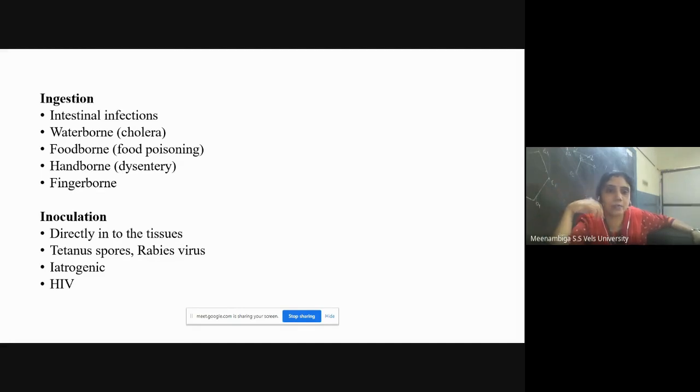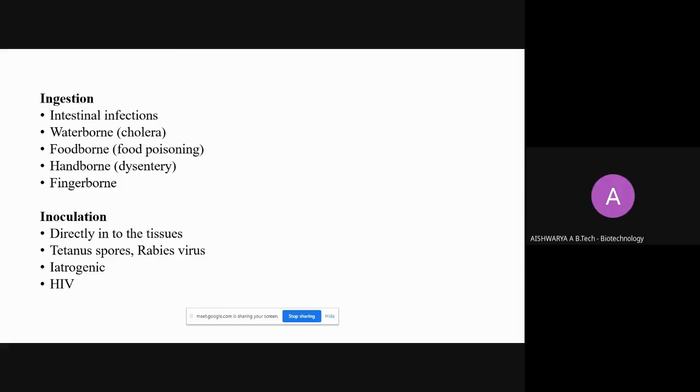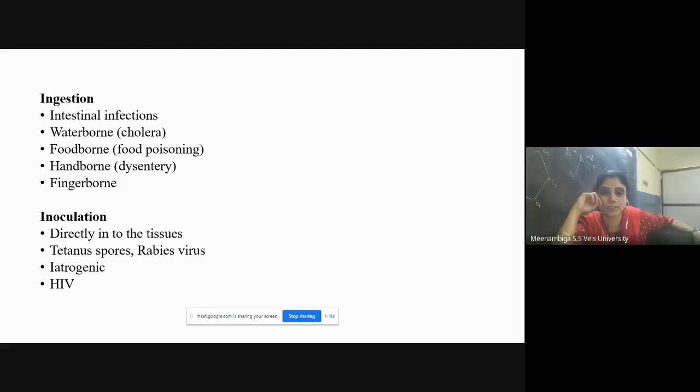And next one is inoculation. What is the meaning of inoculation? What do you mean by inoculation? Transferring from one medium to another. Yes, good. Transferring from one medium to another in which the microorganism can multiply.